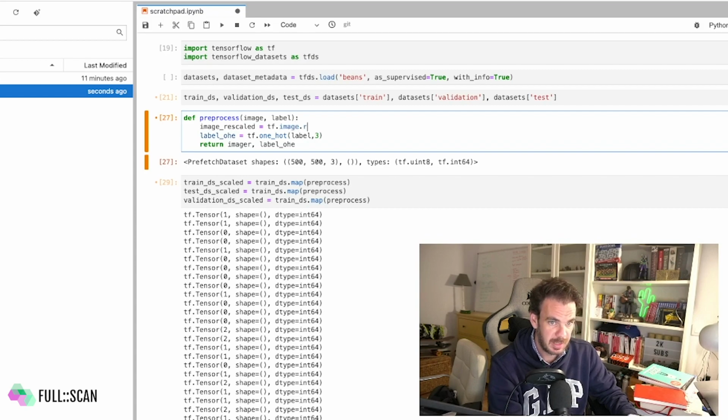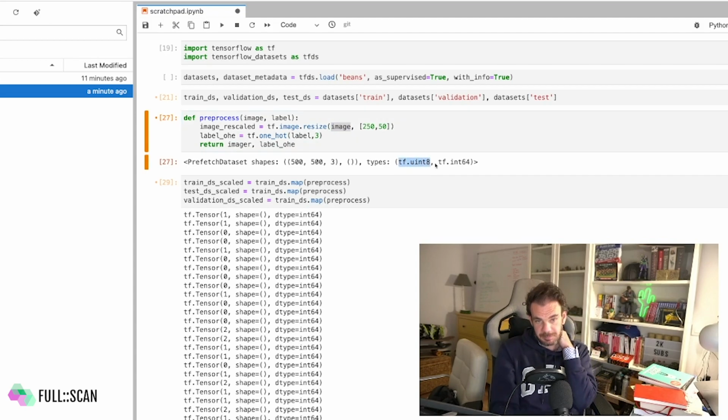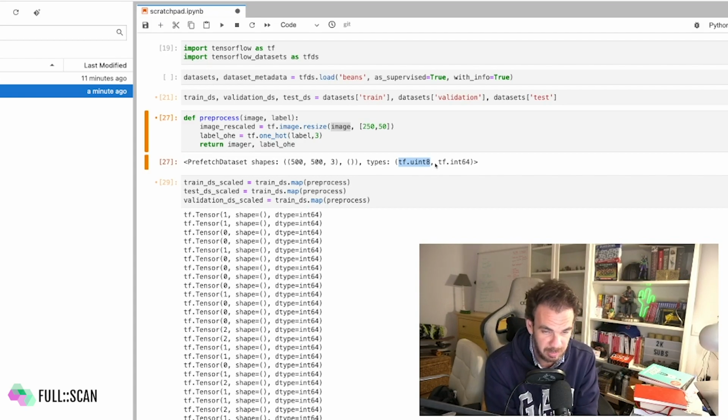So we will do df image resize. We will patch the image and put the new size, perhaps 250 by 250. I think that will be half, a safe choice. Okay, so that should work. I'm thinking of another thing: see the type of that. We definitely should convert it to float32, because TensorFlow doesn't like to work with unsigned integers. And also remember that we need to rescale the data, dividing by 255, the typical thing we do with images.